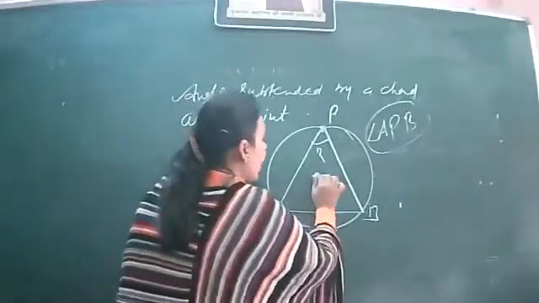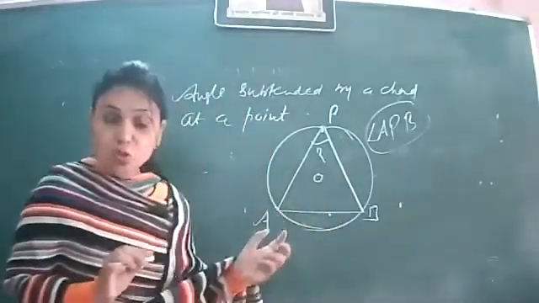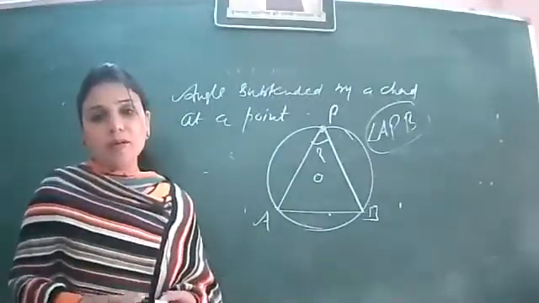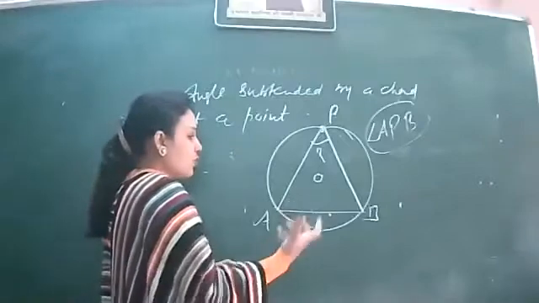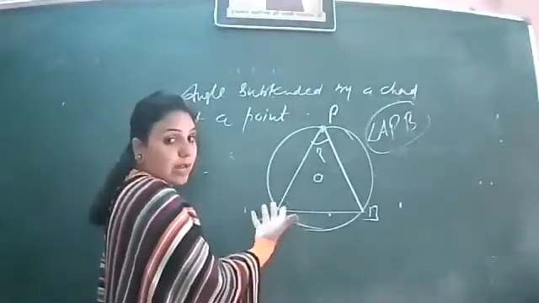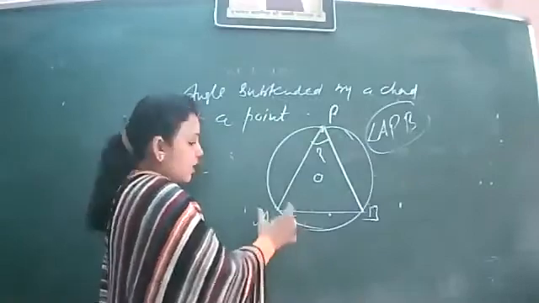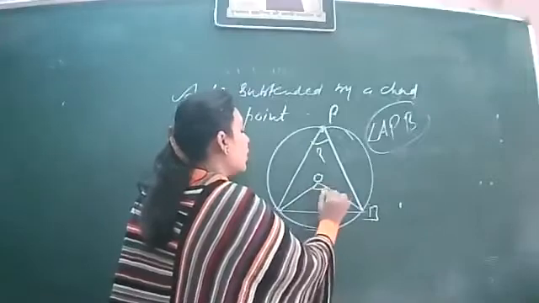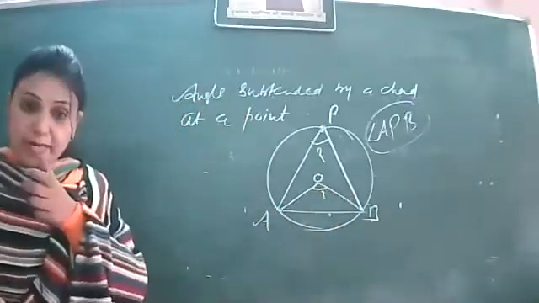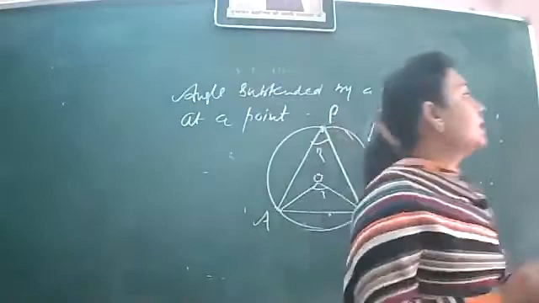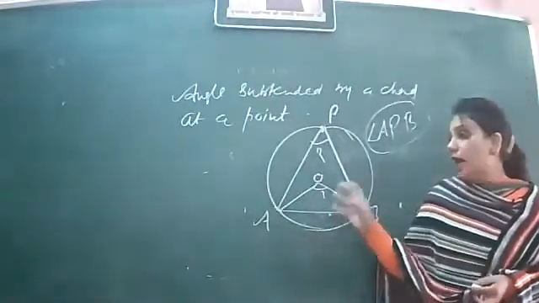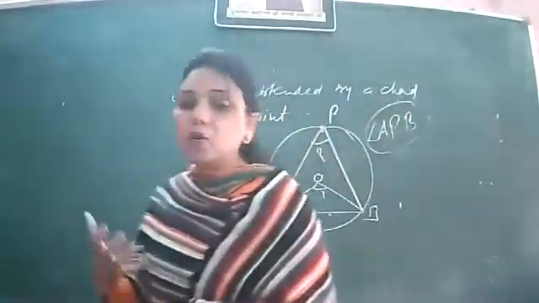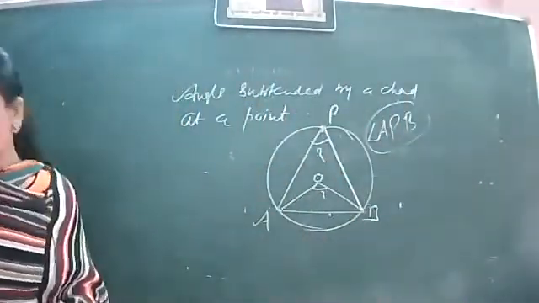Suppose I want to know the angle which this chord is making at the center of the circle. ये chord circle के center पे कौन सा angle बना रही है? So it is very much clear that to see the angle at the center, we have to join just the ending points of the chord to the center, and we get angle AOB. So this AOB is the angle that the chord AB is describing at the point O, right? So this is the way to find out the angle that a chord is making at a particular point.